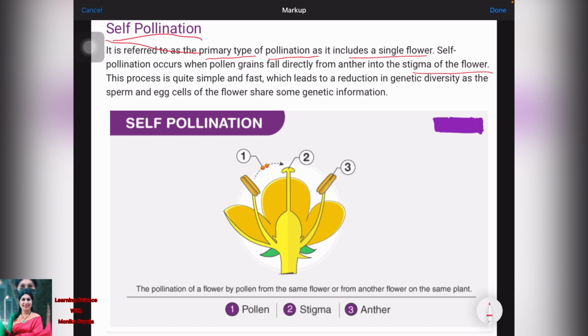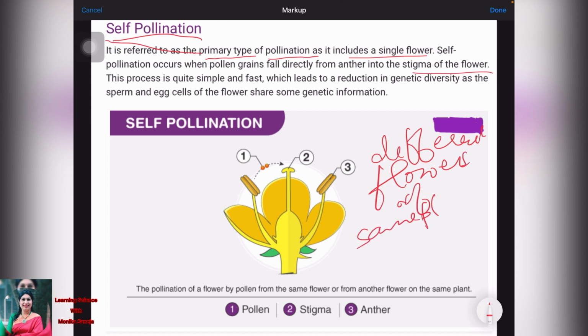I am repeating, what is self-pollination? It is the pollination that takes place within the same flower or different flowers of the same plant. Different flowers of the same plant. Yes. Okay. And a very common example is lily. You can take the example of lily, and you can see it in the diagram also.